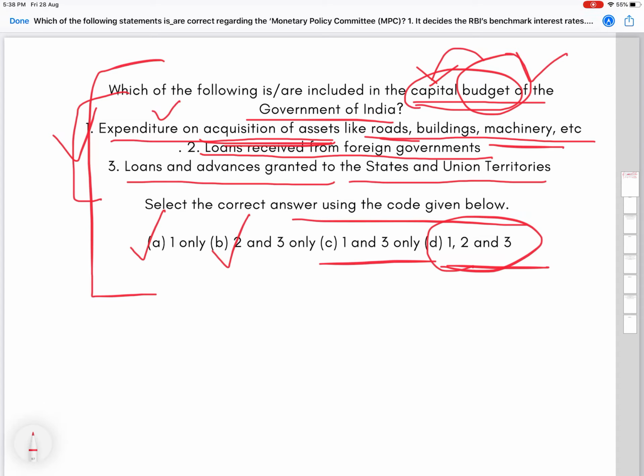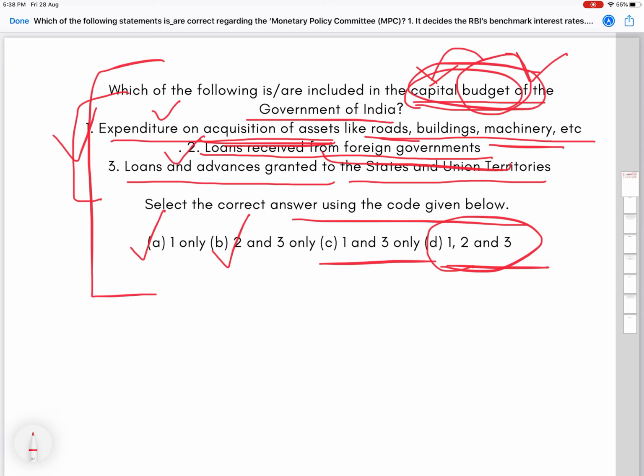Second is loans received from the foreign governments. So these are not aids, these are loans. So this is supposed to be paid back to the foreign governments when the time comes. So herein this is a sort of capital revenue, it's a capital receipt. So statement number 2 is also correct, that it's a part of capital budget.